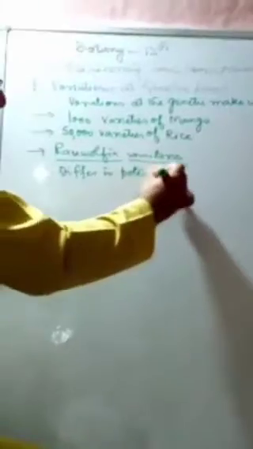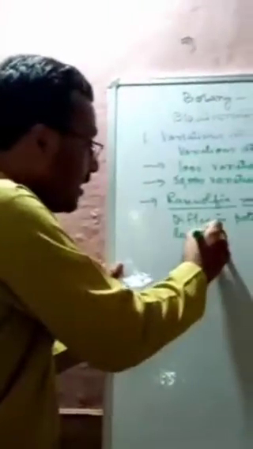These different varieties differ in capability. What is their capability? That is the level of a chemical that is found in them.